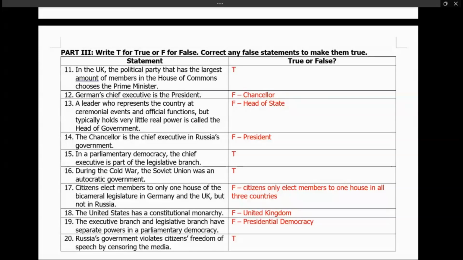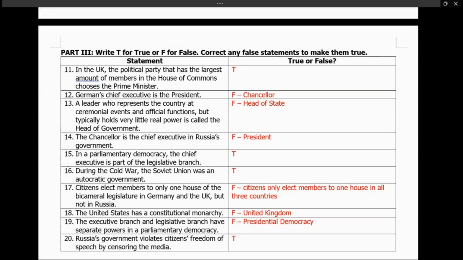Number 15. In a parliamentary democracy, the chief executive is part of the legislative branch. That is true. Guys, as we talked about, citizens get to elect the parliament, the legislature, meaning the legislature holds the power. So the chief executive is part of the legislative branch. Number 16. During the Cold War, the Soviet Union was an autocratic government. True.